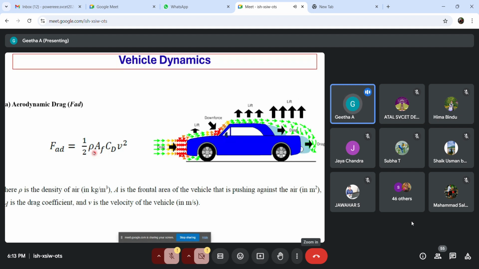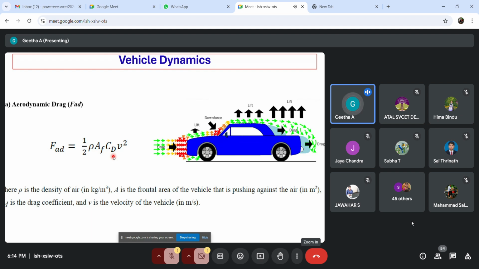Here rho is a constant, and V is the velocity of the vehicle, which is fixed by the designer: at what highest speed my vehicle needs to run. Whereas A_F and C_D are usually given in the specification. For different models, in the specification sheet we can find the frontal area and the drag coefficient of the vehicle. It will be provided by the manufacturer.